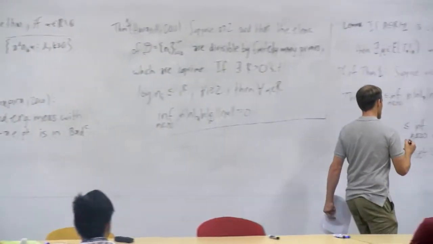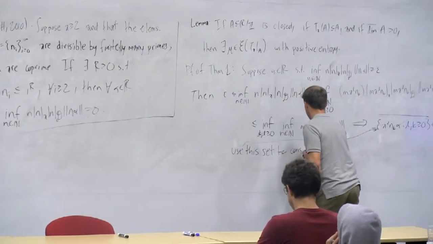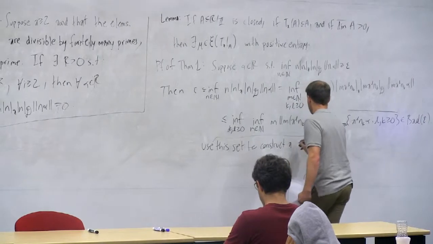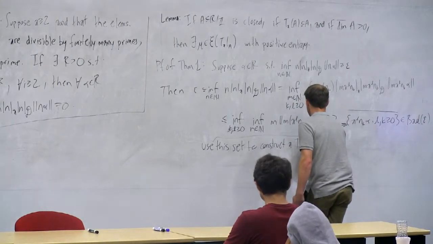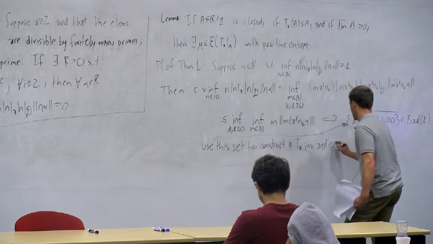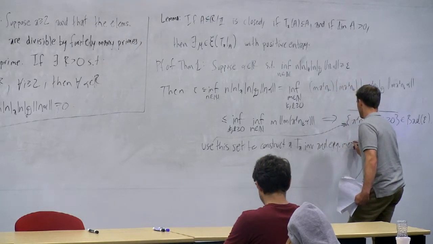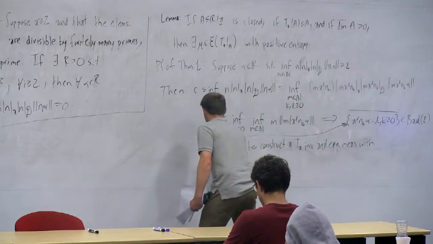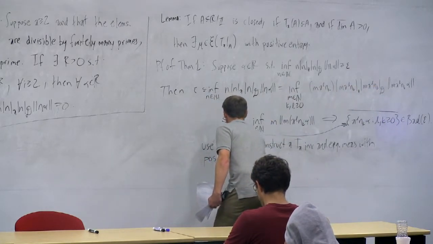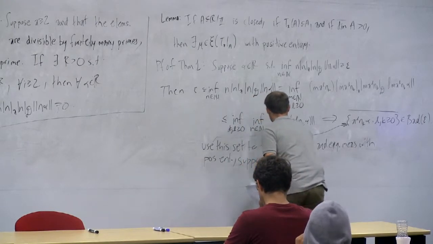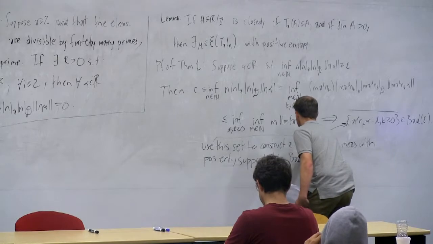And so you can use this set to construct a times A invariant and ergodic measure with positive entropy supported on a subset of bad epsilon.